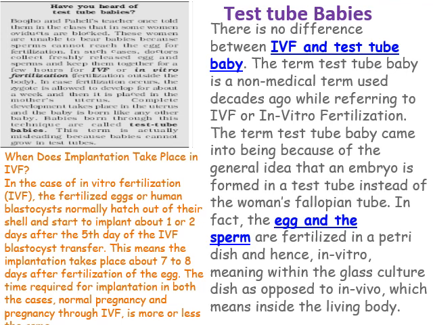Test tube babies. There is no difference between in vitro fertilization and test tube baby. The term test tube baby is a non-medical term used decades ago while referring to IVF or in vitro fertilization. The term came into being because of the general idea that an embryo is formed in a test tube instead of in the woman's fallopian tube. In fact, the egg and the sperms are fertilized in a petri dish and hence in vitro or in artificial condition, meaning within the glass culture dish, as opposed to in vivo, which means inside the living body.